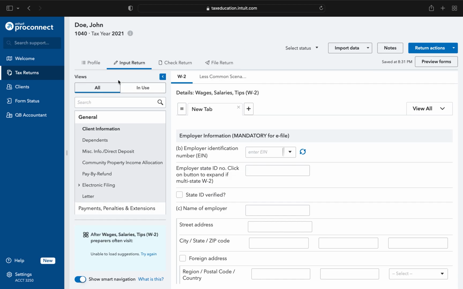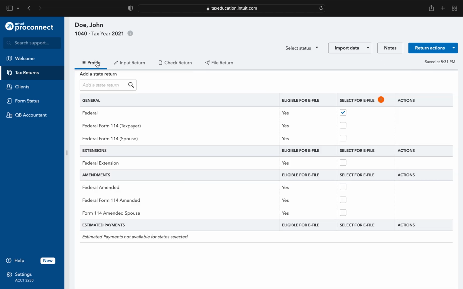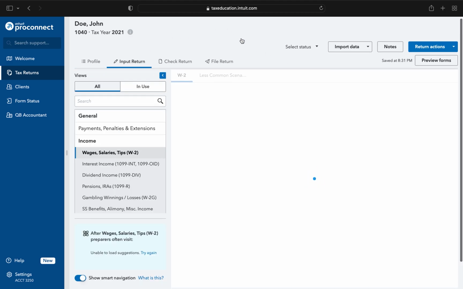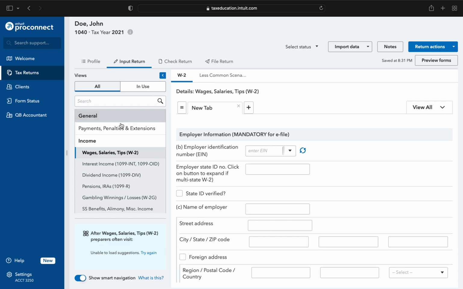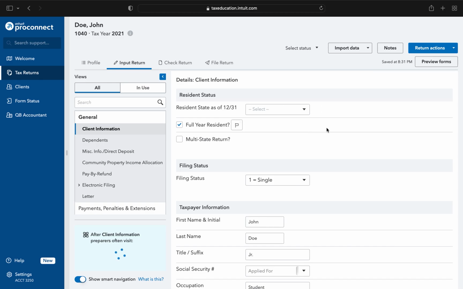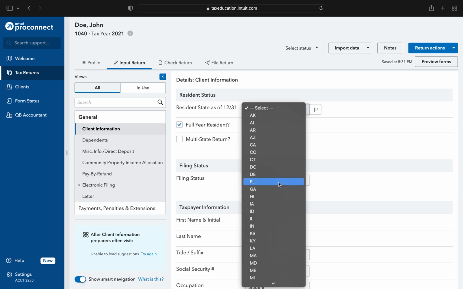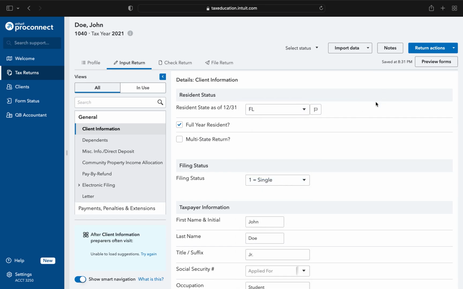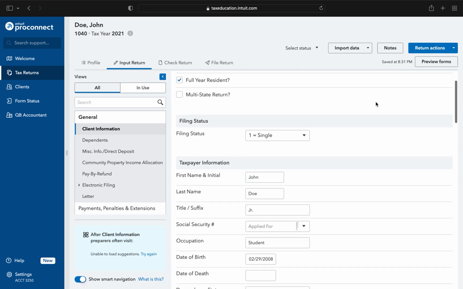All right, as we go through here, we've already created a profile for John. He's a client. You'll see some errors again because this is an educational version of the software. It'll throw up a few errors here and there about e-filing, things like that. I'm not a verified e-filer. Right, so to enter the general information, again, we have the general client information. We can select his state of residence as Florida. If you pick a state that does have income tax, it'll go through those as well. But for right now, we're just going to use Florida.